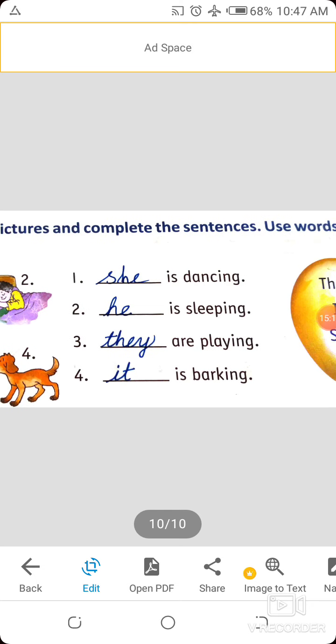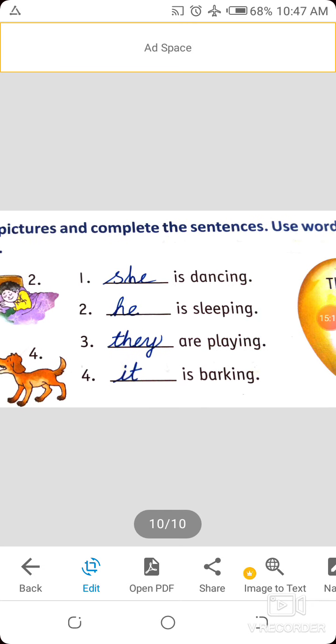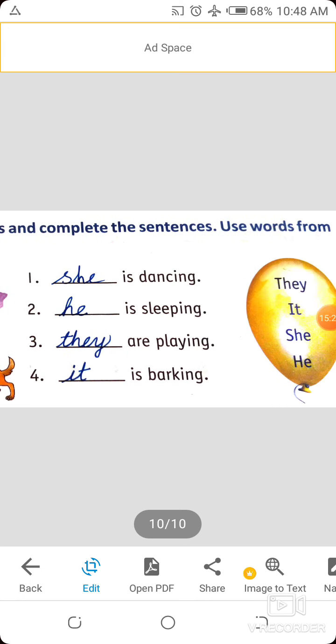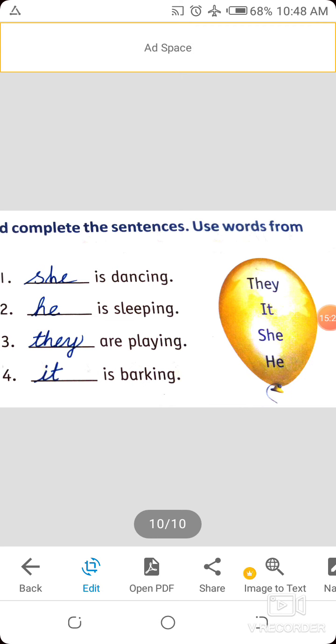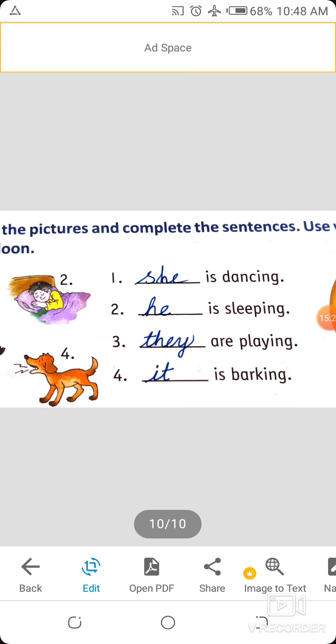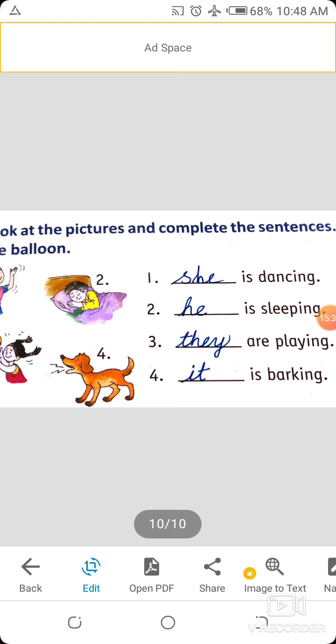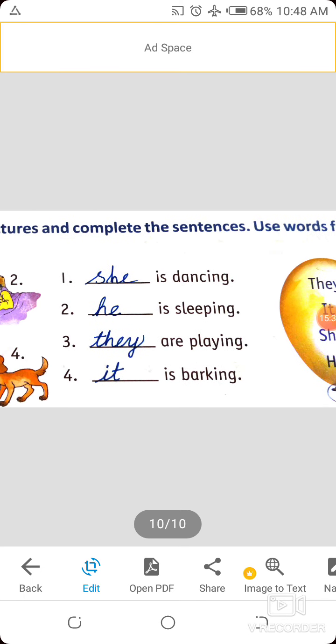Second, blank is sleeping. Look at the picture. Who is sleeping in the picture? Yes, one boy. Only one boy is there. That's why we use he. He is sleeping. Okay, now third one, blank are playing. Who is playing? Here see, one girl and one boy, both are playing. Here more than one person. That's why we use the word they.